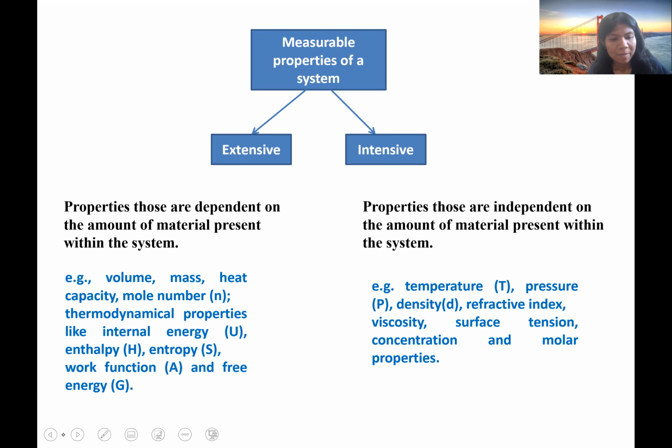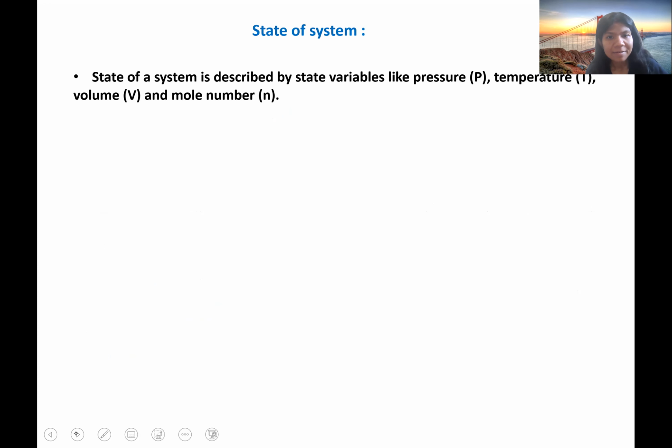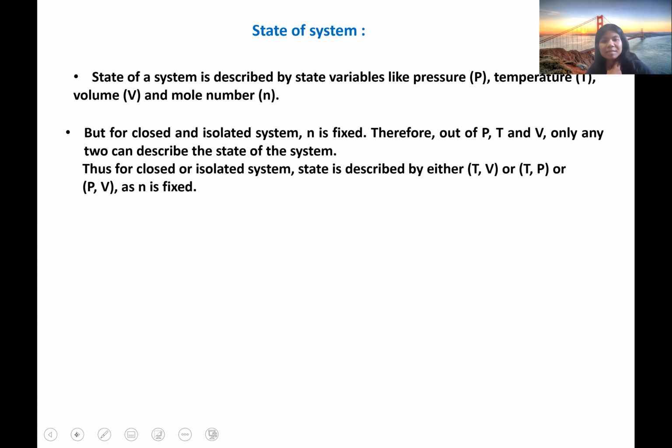Next we'll discuss the state of the systems. A state of a system is defined by the state variables temperature, pressure, volume, and mole number n. But for closed and isolated systems, n is fixed, because we are not allowing the exchange of mass.